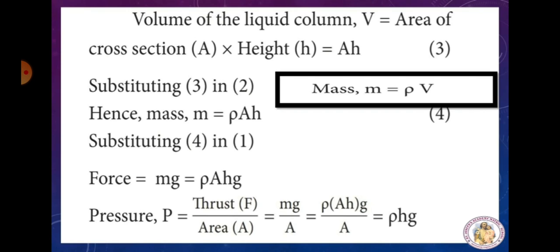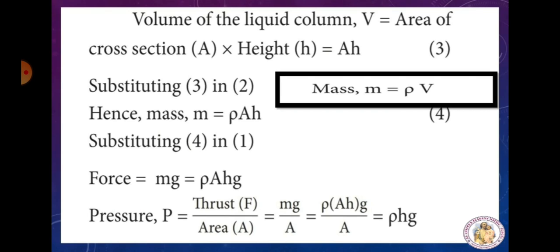Now substitute 3 in 2. What is 2? m is equal to rho into volume, that is density into volume. In that we are going to substitute the volume. So rho into what? Volume is A H, area of cross section into height. So now you got the mass of the liquid. Mass of the liquid is equal to rho into area of cross section into height, rho A H. Now take this as 4.